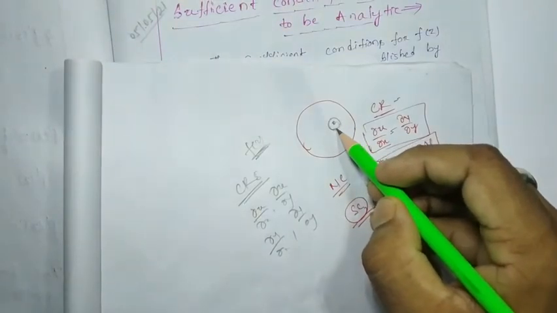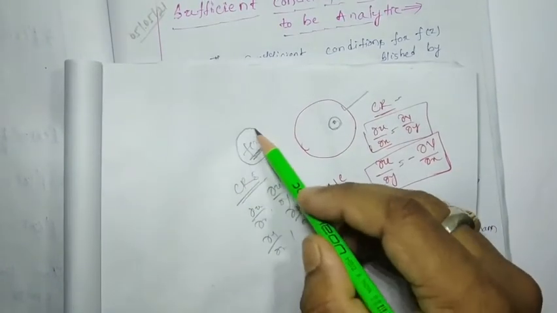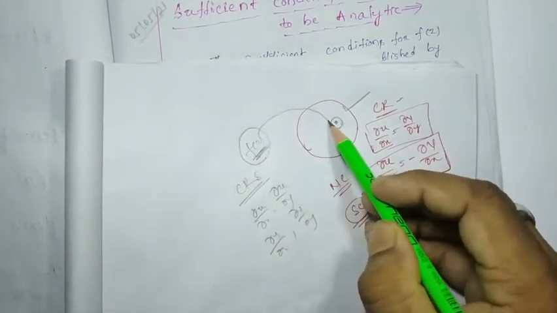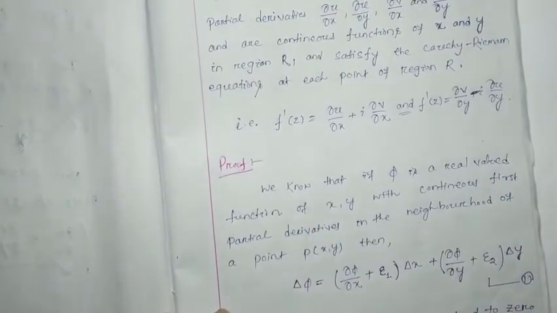Then it will be a sufficient condition that we accept this function to be analytic here. Okay, so now let us start to prove.